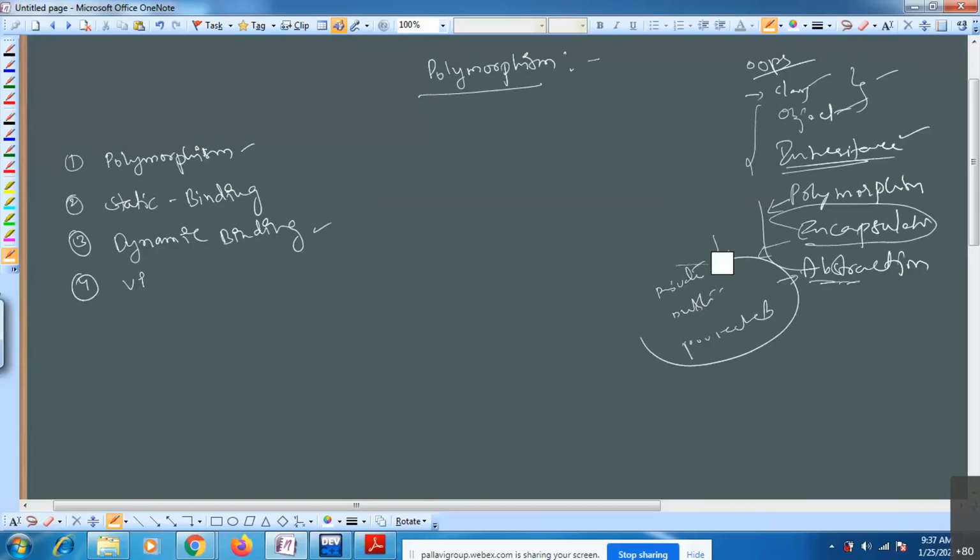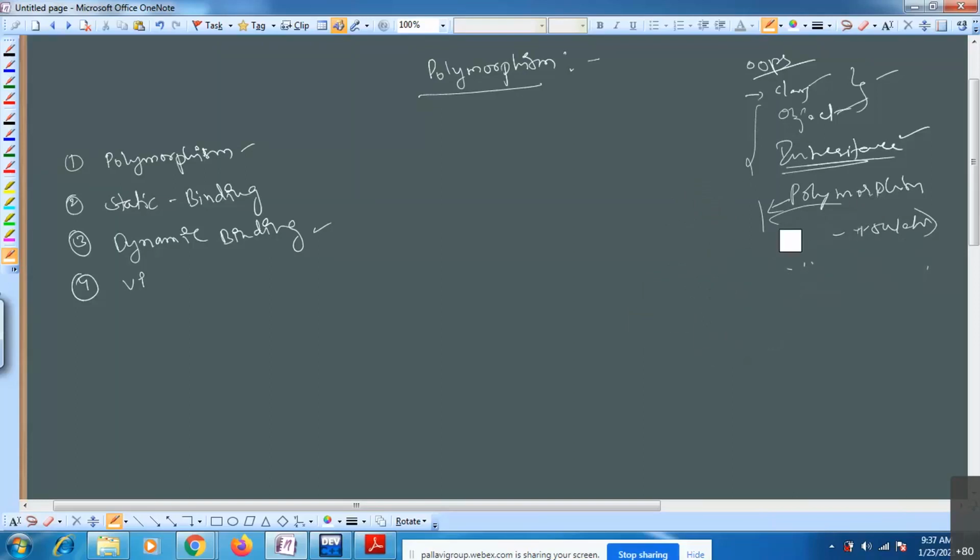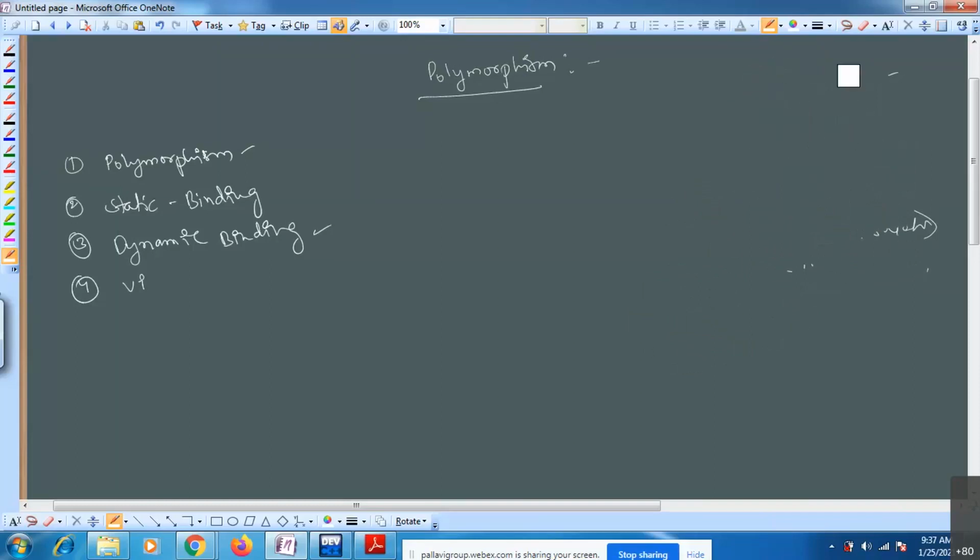Coming to here, in the third unit, we have topics like polymorphism. What is polymorphism? We will see once again here: static binding and dynamic binding, virtual functions. This is very, very important. Already we have seen in the first part the virtual base class concept. This is similar to that only.